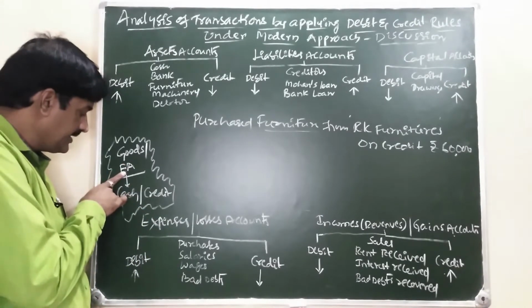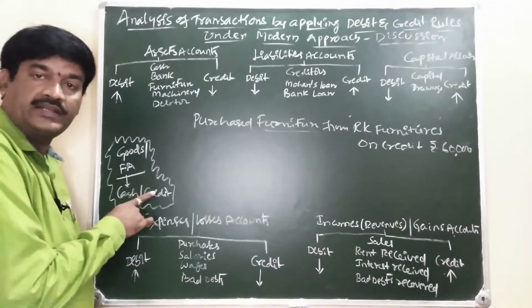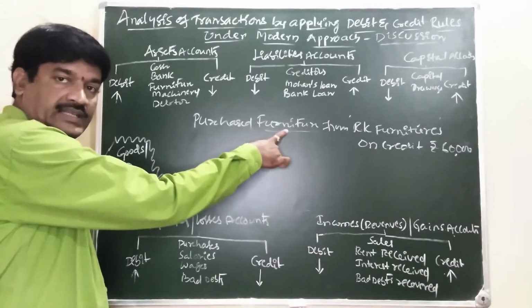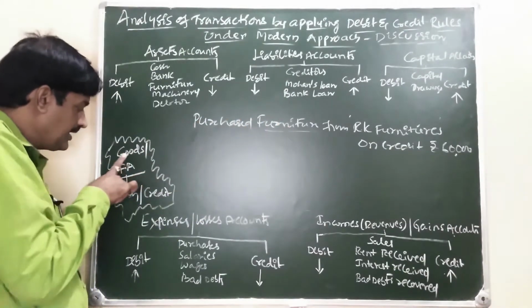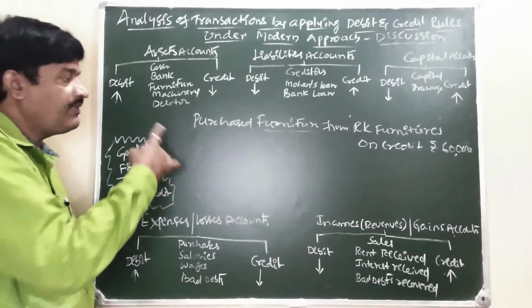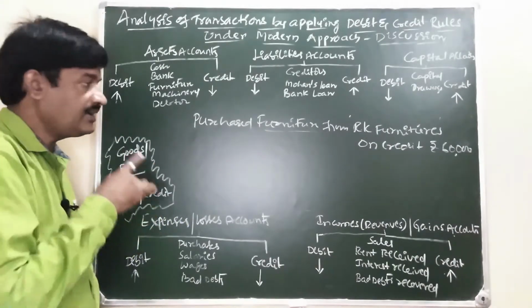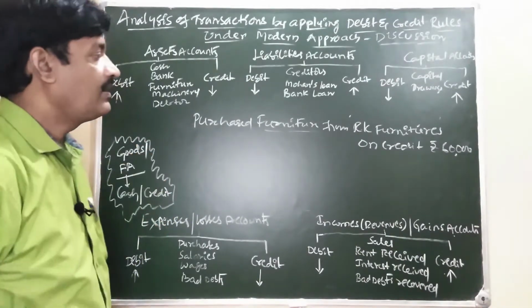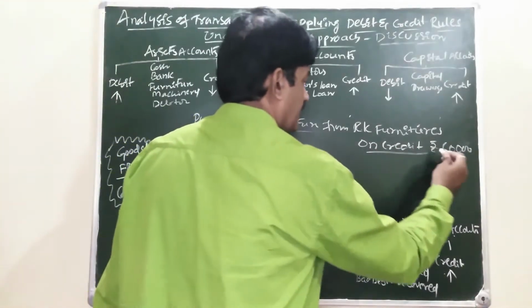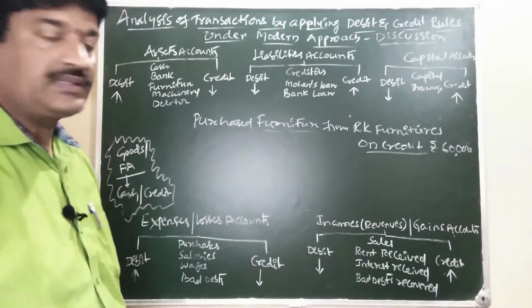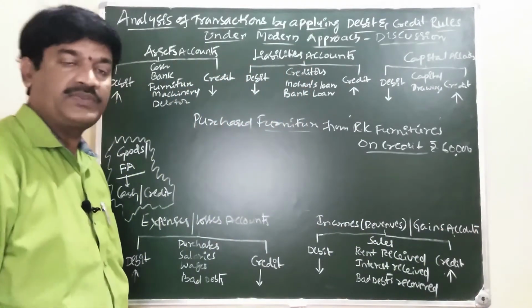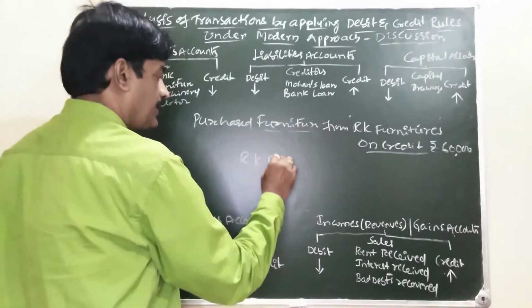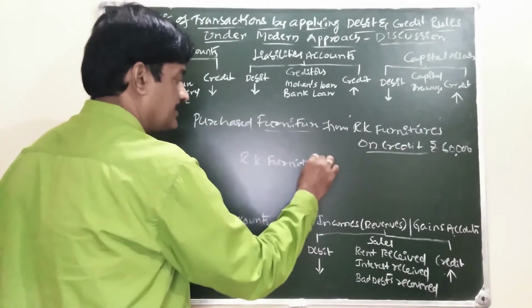In case of fixed asset, check first cash or credit transaction. Why is it necessary to check? Because in case of goods, in case of fixed asset, first you check whether this transaction is a cash or credit. On credit is there. In case of credit transaction, what will come first? Party name, RK Furnitures.